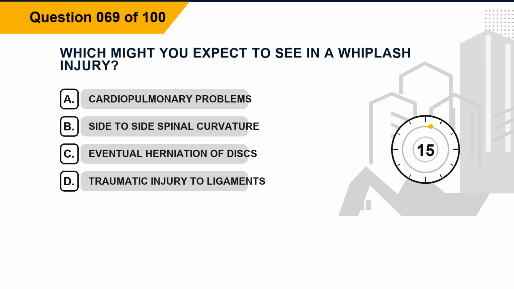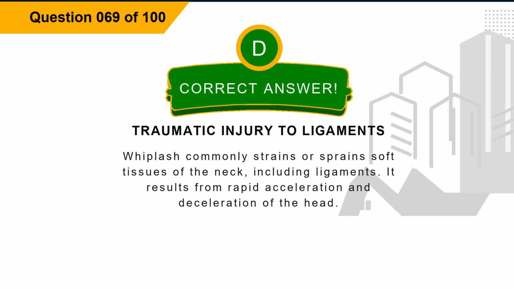Question 69. Which might you expect to see in a whiplash injury? Option A, cardiopulmonary problems. Option B, side-to-side spinal curvature. Option C, eventual herniation of discs. Option D, traumatic injury to ligaments. The correct answer is option D, traumatic injury to ligaments. Explanation. Whiplash commonly strains or sprains soft tissues of the neck, including ligaments. It results from rapid acceleration and deceleration of the head.